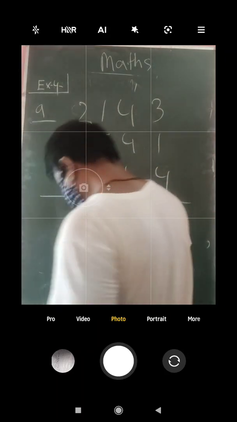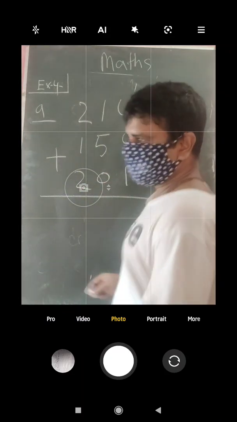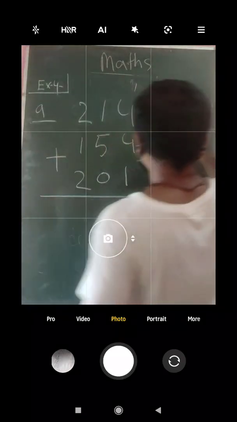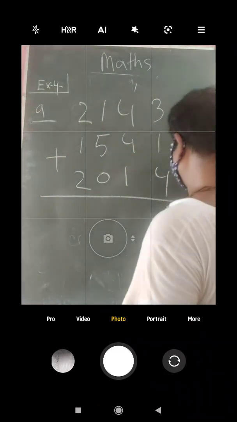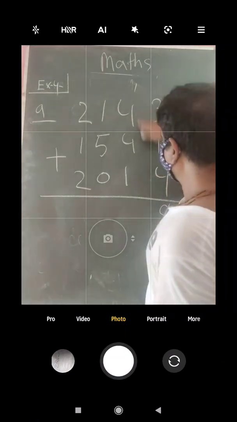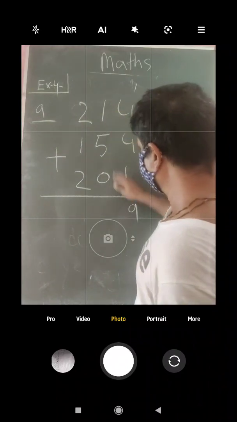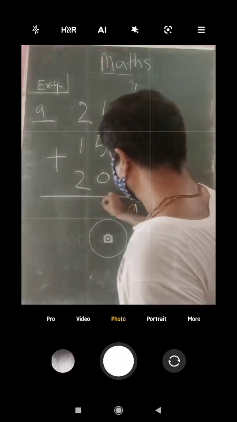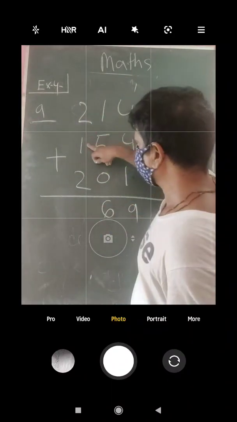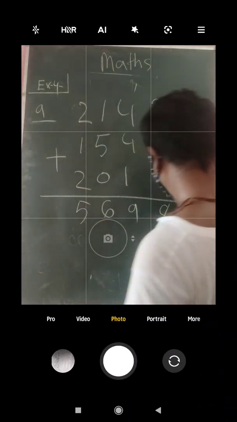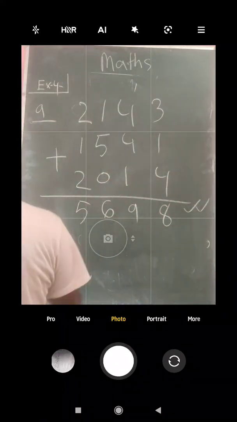How will we do it? Okay, this is also in the same manner only. Instead of 2 rows, here are 3 rows. So we will do 3 plus 1 is equals 4, 4 plus 4 is equals 8. 4 plus 4 is equals 8, plus 1 is equals 9. 5 plus 1 is equals 6, 6 plus 0 is equals 6 only. 2 plus 1 is equals 3, 3 plus 2 is equals 5. So this is your answer. Okay. Same way we will have to do the other maths also.